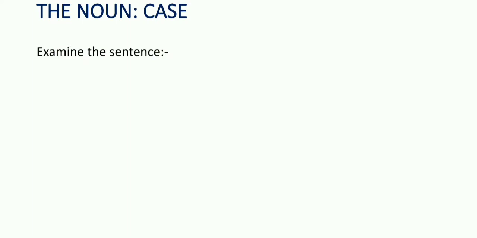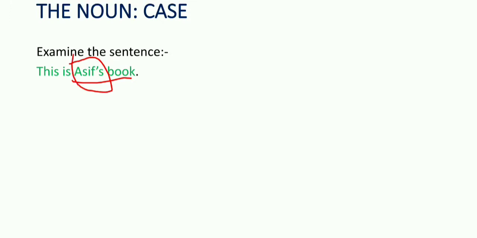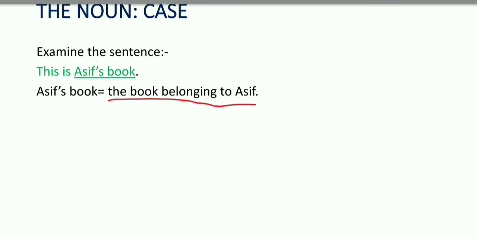The next thing is to examine the sentence. Here I have a sentence: This is Asif's book. Now you may see something new, that is Asif's. Here Asif's book means the book belonging to Asif.